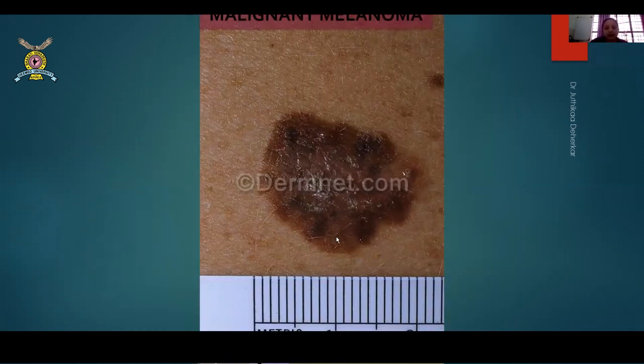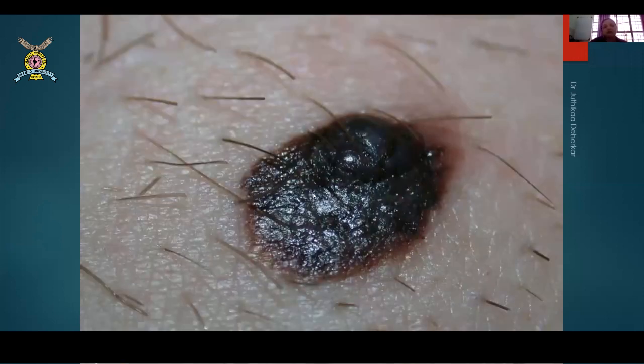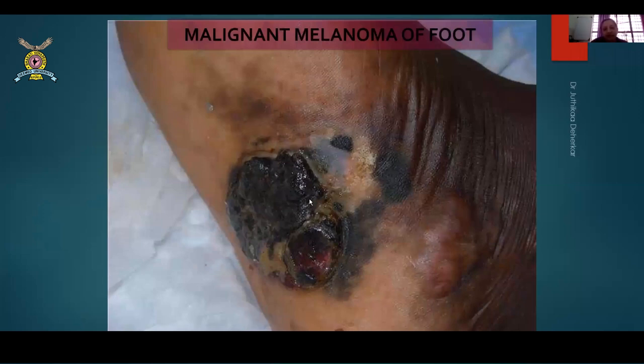Then this is another malignant melanoma. These are clusters of small malignancies of these melanotic patches which appear. This is also another malignant melanoma. So this is very classical of malignant melanoma, and you cannot forget this picture. This is a flared malignant melanoma. This is almost an advanced stage of malignant melanoma, where you will always find a dark black colored patch or bleb kind of a thing, or what you call a pustule kind of a thing, on the foot or any places that they appear. This is very classical, very easy to diagnose, but one of the most deadly diseases. You should definitely refer it in the early years.